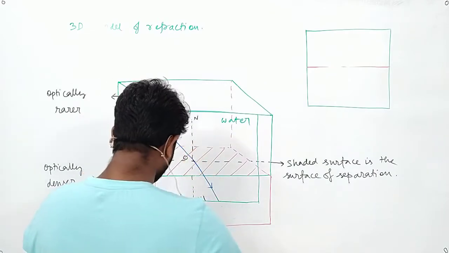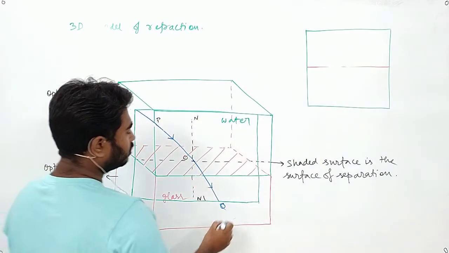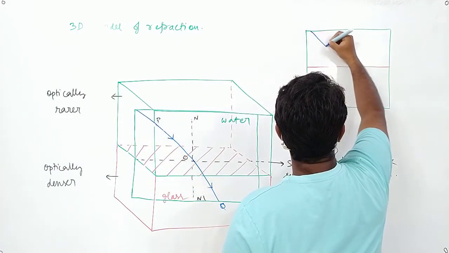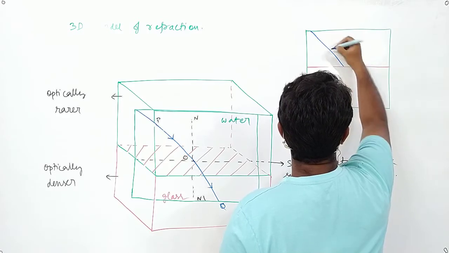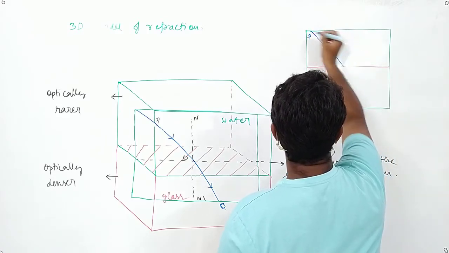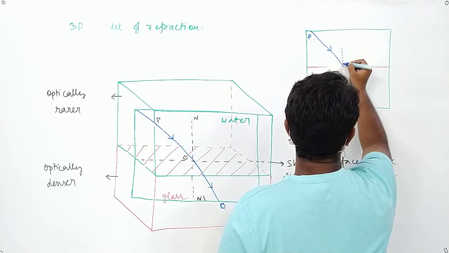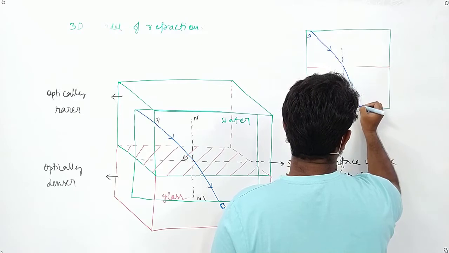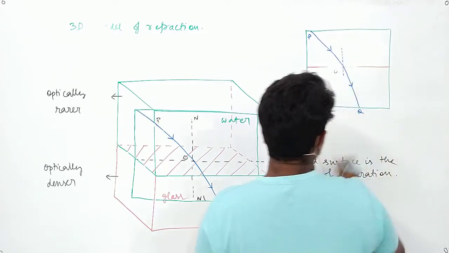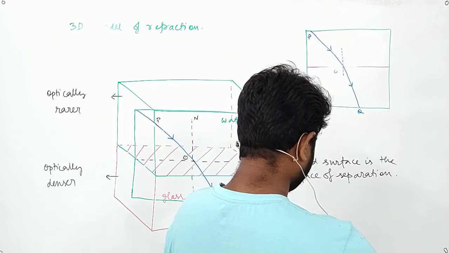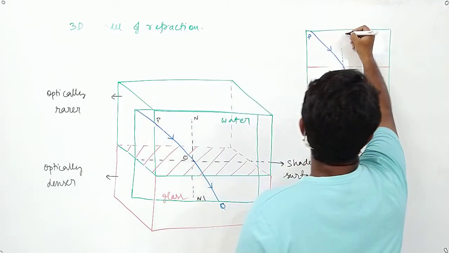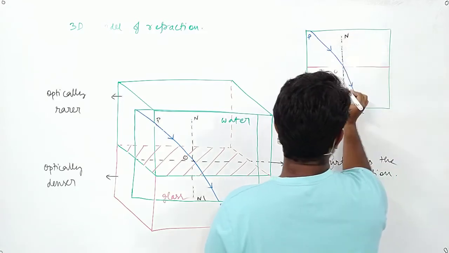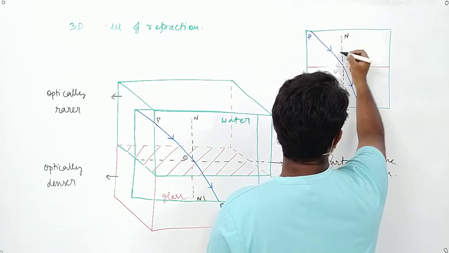Now this is PO, suppose this be Q. If a light ray comes from here, let this be P, let this be O, let this be Q. This will be the normal, we will call it N dash.